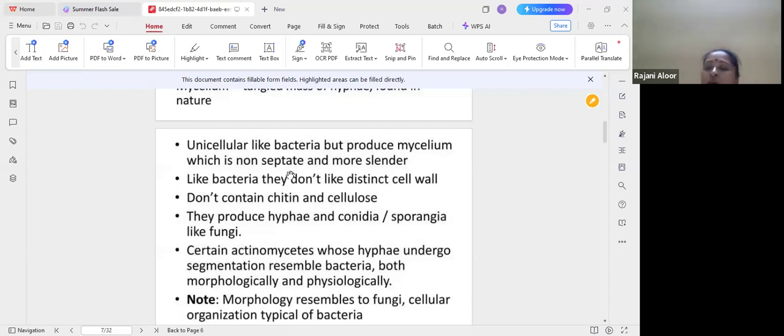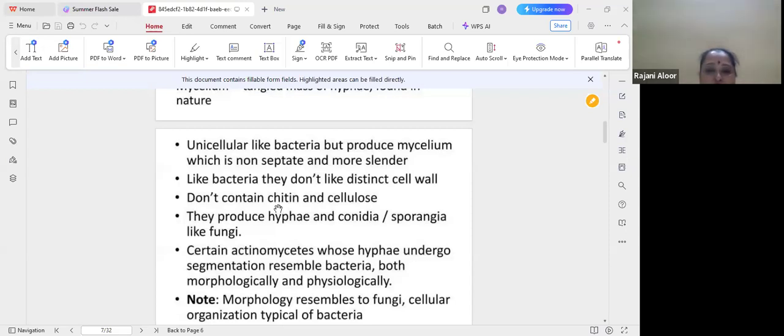Unlike typical bacteria, they do not have a distinct cell wall. You know, in bacteria a distinct cell wall is there, but here it is not distinct, and they do not contain chitin or cellulose. In fungi the cell wall is made of chitin and cellulose, and in algae it is cellulosic, but here these chemicals are not present. They produce hyphae, conidia, and sporangia, just like fungal characters. In fungi, reproduction through mycelium produces hyphae, conidia, and sporangia.